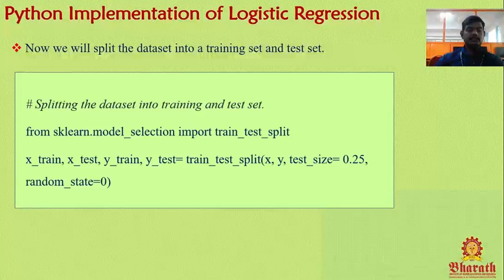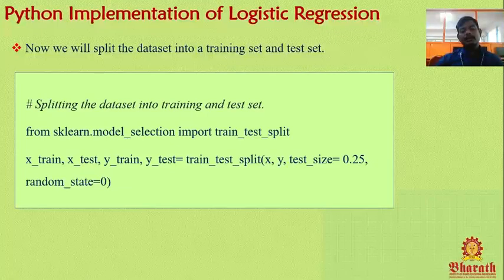In this we need to import the scikit-learn library: from sklearn.model_selection import train_test_split. So x_train comma x_test: we already have two data sets, one is x, another one is y. x is again divided into train and test, and y is again divided into train and test. So we divide the data set into two, one is the train set, another one is the test set.